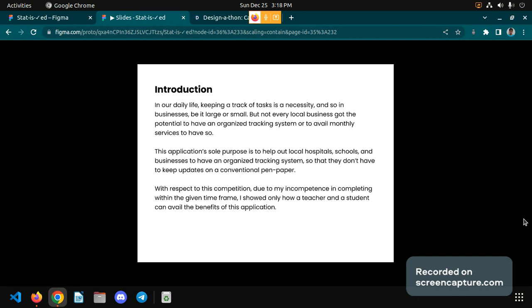In our day-to-day life, keeping track of tasks is a necessity, be it a large or small business. But not everyone has the potential to have an organized tracking system. So this application's purpose is to help those people have an organized tracking system so that they don't have to keep their updates on conventional pen and paper.